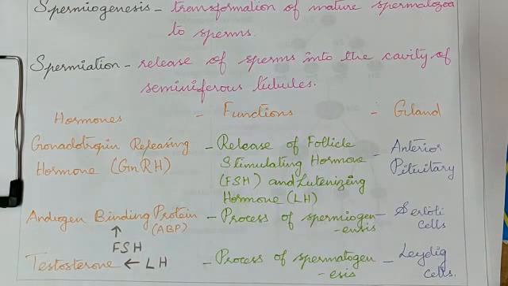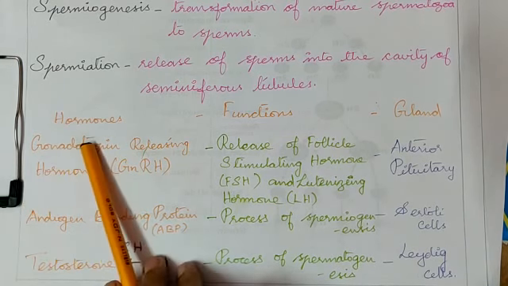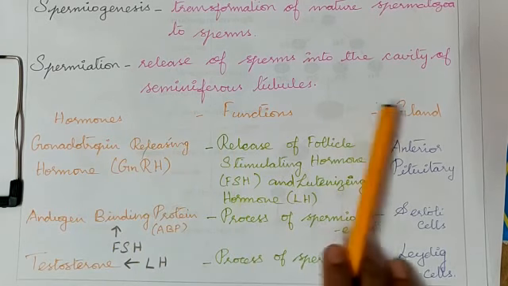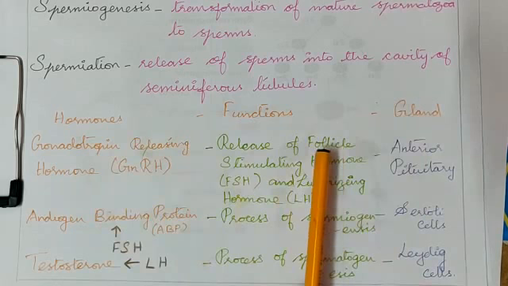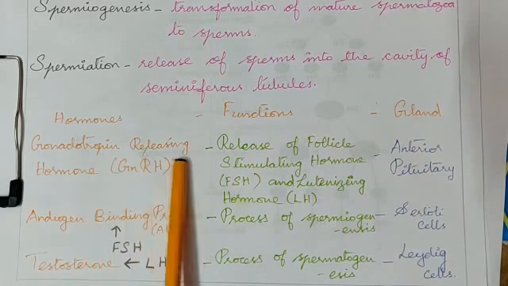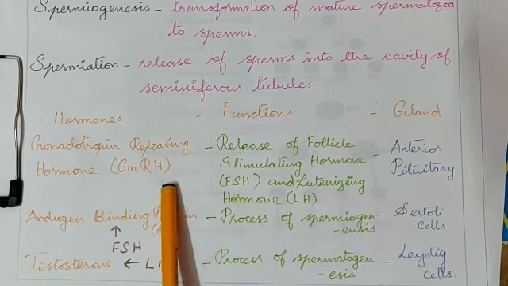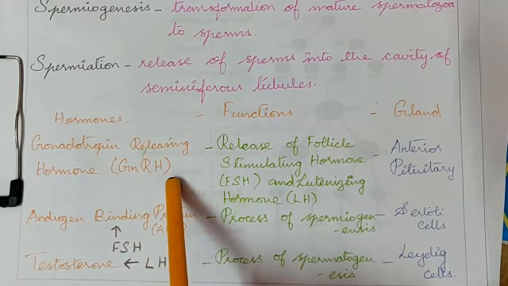We already have studied about hormones, right? What are all the hormones essential for this? We are going to see here the hormones, their functions and associated glands. I have written like this. Gonadotropin releasing hormone, GnRH. Where does it come from?